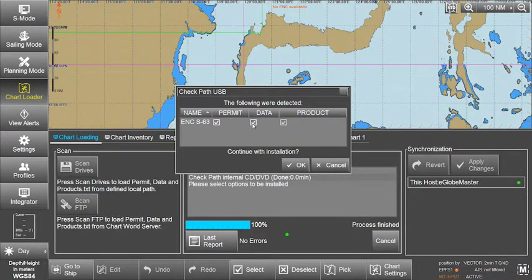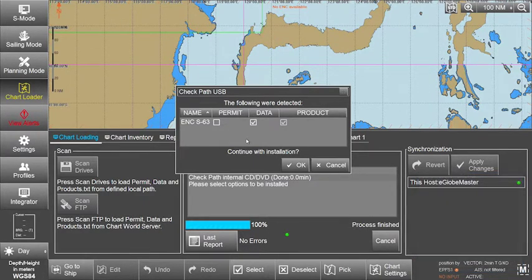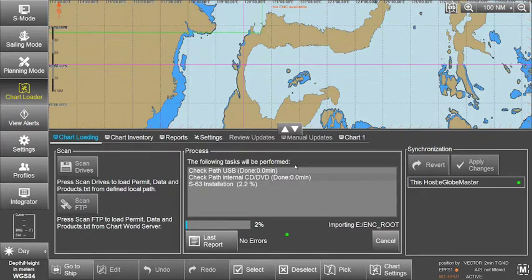Please note, to only install ENC S63 data, untick the already ticked ENC S63 permit box, as well as any other permits, data, or product boxes, for instance AVCS. Or the ECDIS will scan both permits and data, resulting in unwanted error messages in the last report provided. Click OK to continue the installation.